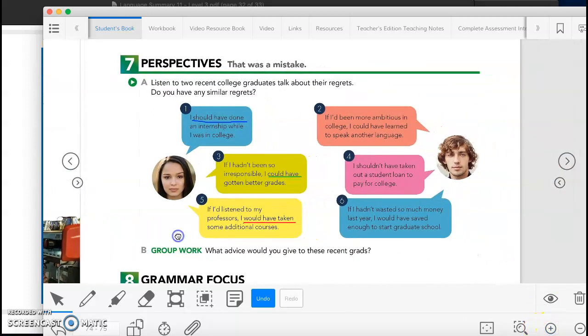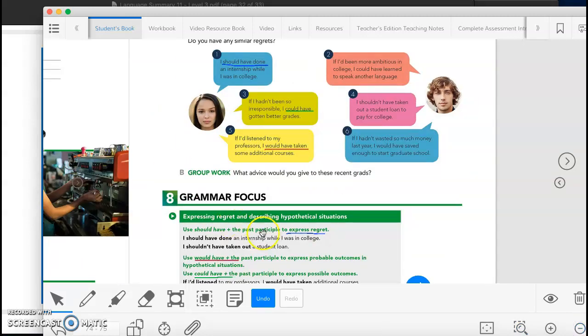So we saw these perspectives yesterday, in which we can see the grammar for today. I should have done an internship while I was in college. If I had... in here we are expressing regret, as you can see here in the grammar. Then we have, if I hadn't been so irresponsible, I could have gotten better grades. So we are using could have to express possible outcomes. And in here we have, if I had listened to my professors, I would have taken some additional courses.